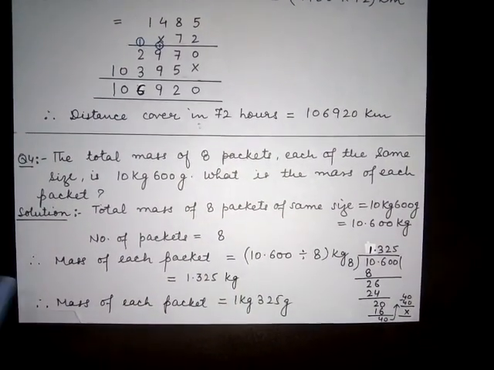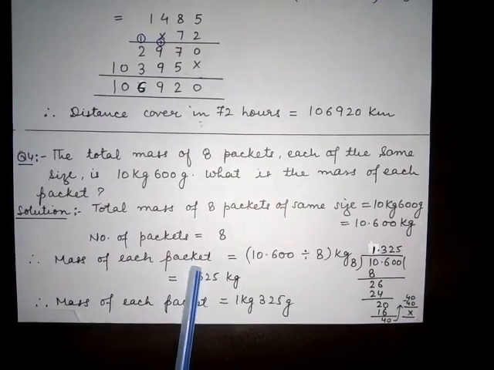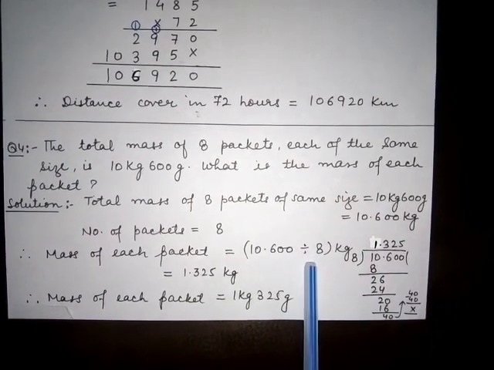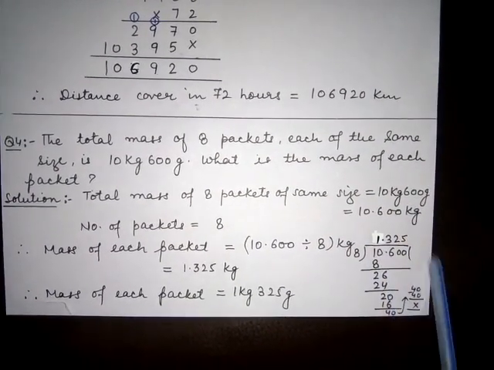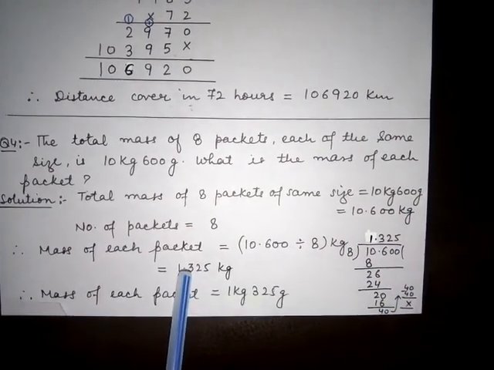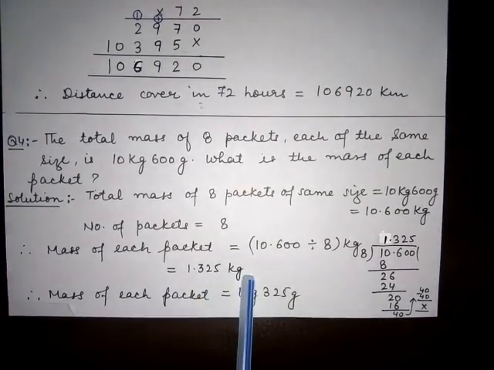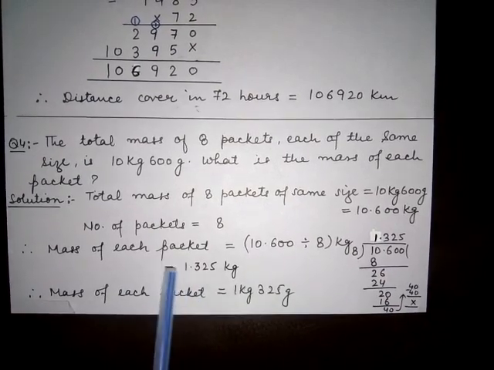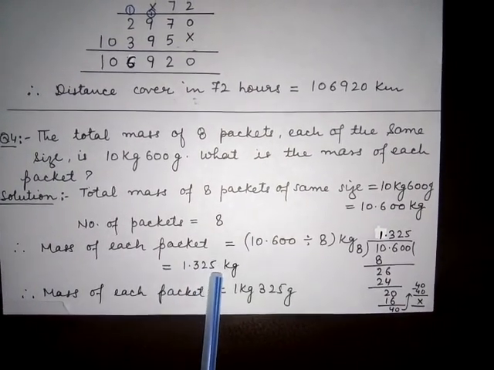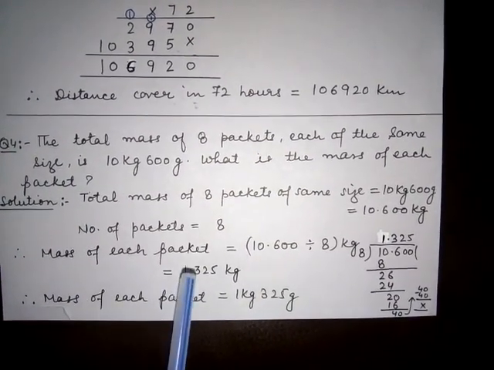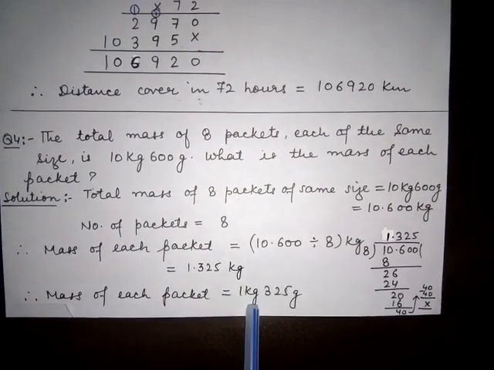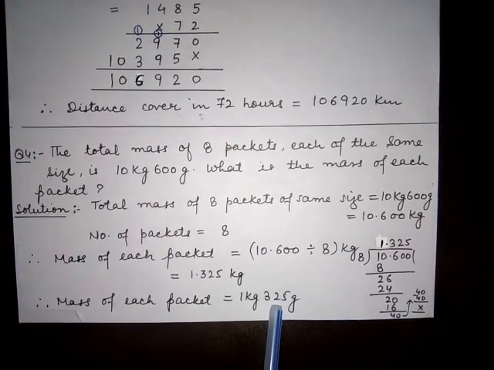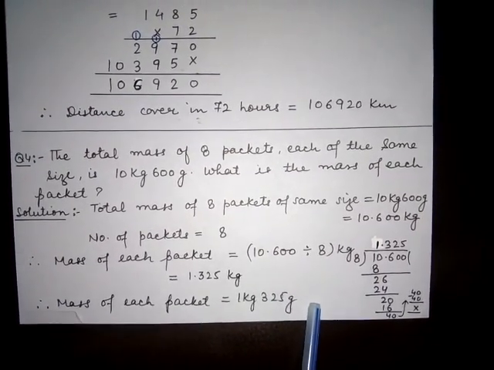And how many total packets are there? 8. So to find the mass of each packet we have to divide the total mass of 8 packets by 8. After division we get this answer: 1.325 kilograms. So therefore mass of each packet is equals 1.325 kilograms. And we can express this in kilograms and grams also. So this can be written as 1 kilogram 325 grams.